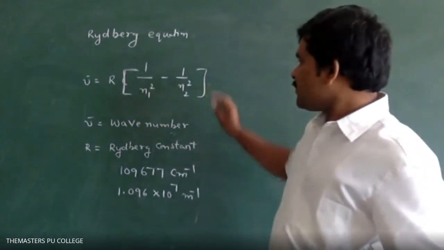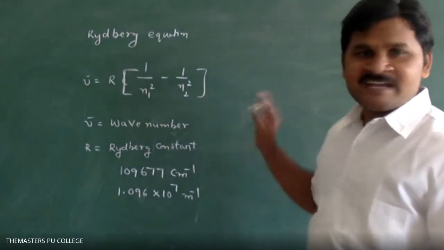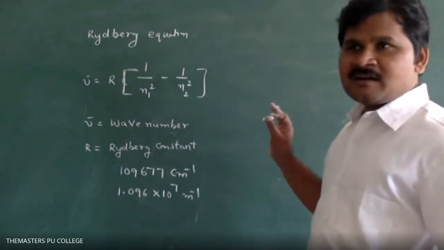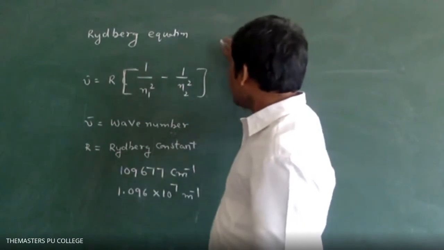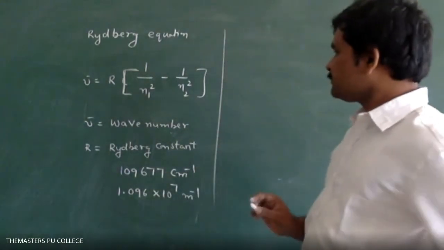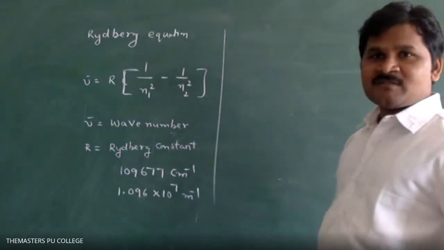So this is the formula. n1 is the lower energy level, n2 is the higher energy level, not energy, but level. Higher level, lower level. So this is the formula for the Rydberg equation. Please write down this formula.